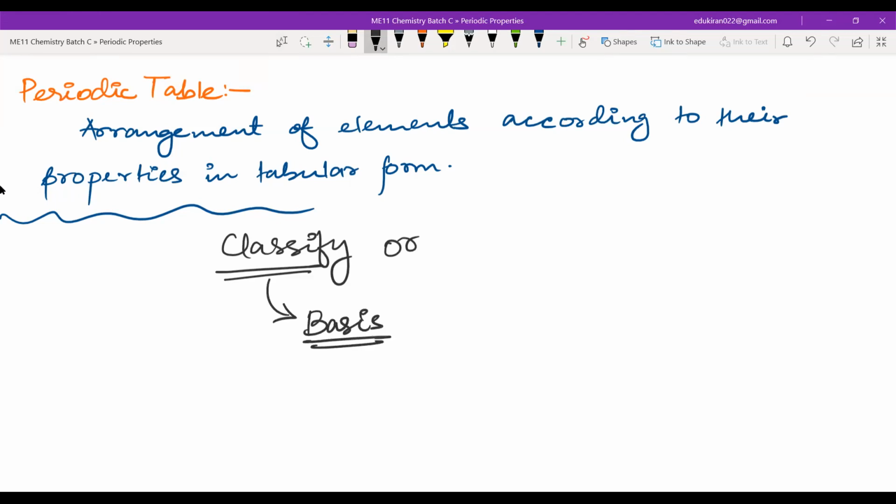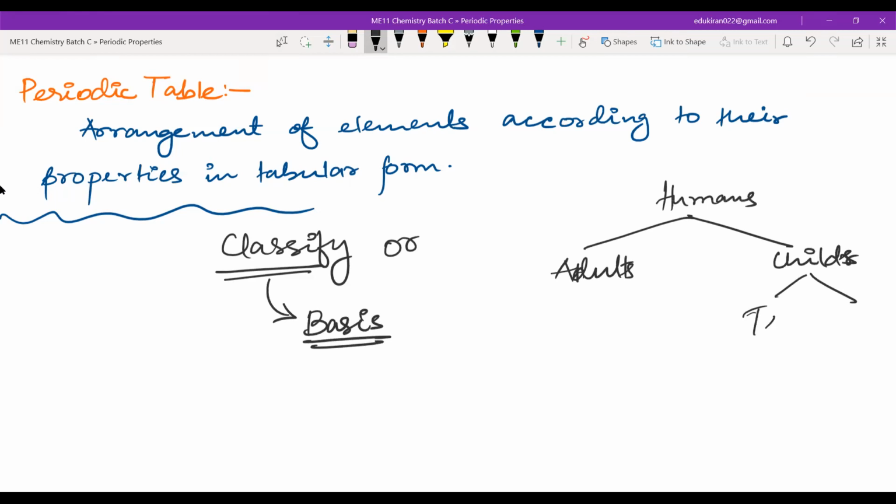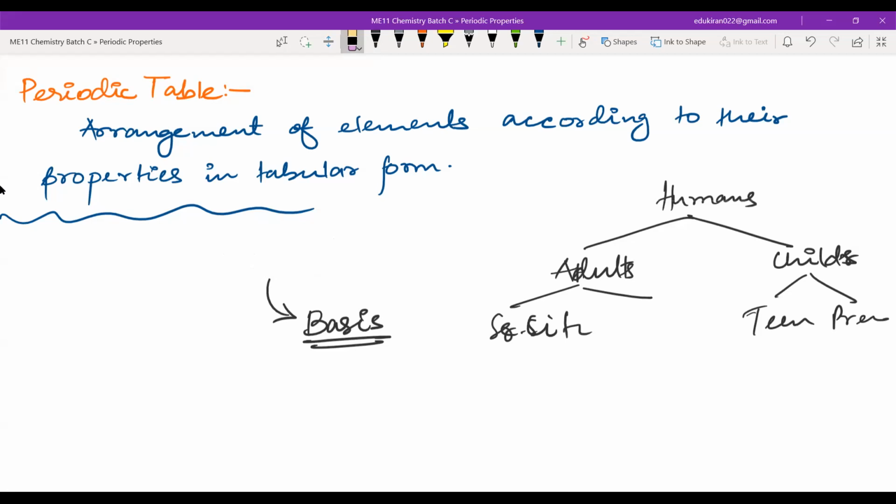For example, I can divide all humans into two categories: adults and children. Furthermore, I can divide children into teens and pre-teens, and adults into adults and senior citizens. So in the classification of humans, the basis that I have taken is age, and from there I am classifying different groups.